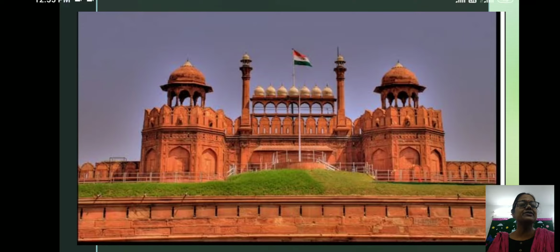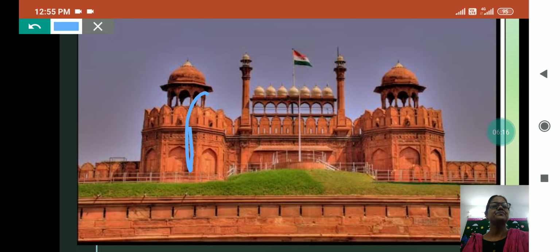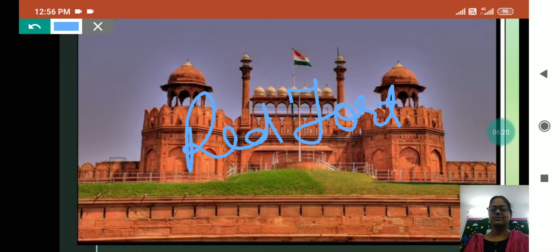Now this is the Red Fort. And where is Red Fort built? Red Fort is built in New Delhi. And here you will see, my dear, our Prime Minister addresses from the Red Fort on Independence Day, and our President addresses from here on Republic Day.